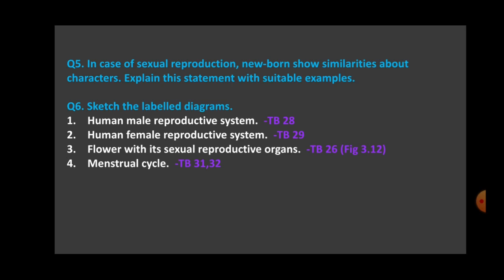Next is menstrual cycle. It is also given very clearly on page number 31 and in continuation with 32. Okay. So 31 and 32. So these diagrams you have to draw and you have to label. And as I had told you that if the question diagram carries 3 marks, 4 labels, and if it carries 2 marks, then you have to show 2 labels.